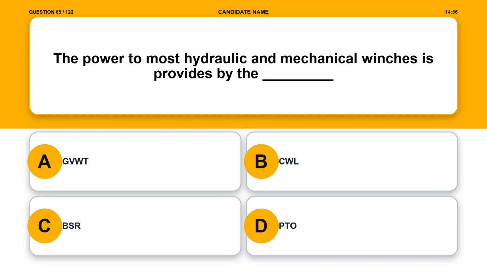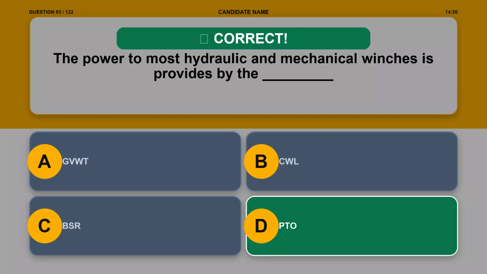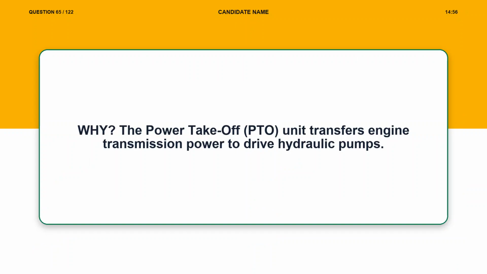Question 65. The power to most hydraulic and mechanical winches is provided by the blank. Option A. GVWT. Option B. CWL. Option C. BSR. Option D. PTO. The correct answer is option D. PTO. Explanation. The power takeoff, PTO, unit transfers engine transmission power to drive hydraulic pumps.